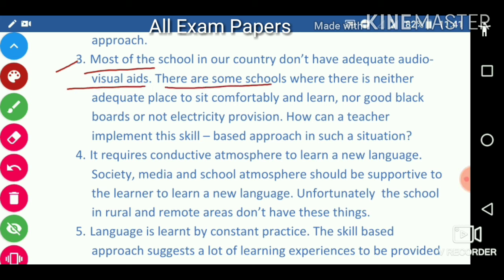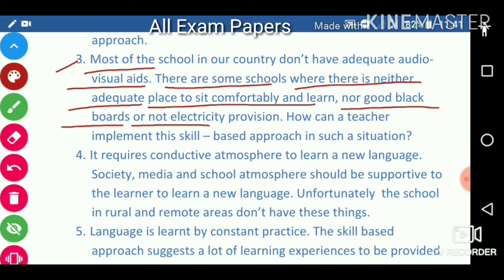There are some schools where there is neither an adequate place to sit comfortably and learn, nor good blackboards, nor electricity provision. How can a teacher implement this skill based approach in such a situation?